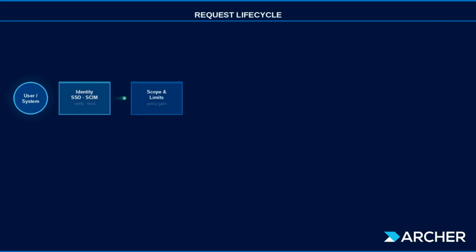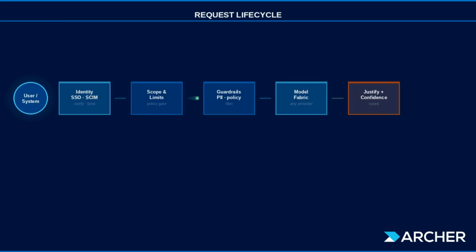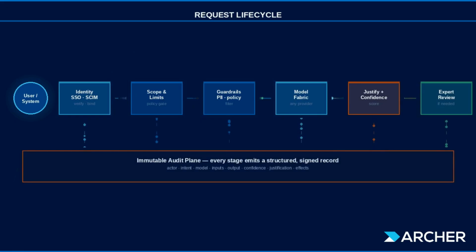The operators integrate natively with identity management systems. Configurable limits govern not just token usage but actions. Every output carries a calibrated confidence score on a consistent schema so reviewers compare apples to apples. And the model layer is abstracted. Organizations can swap or self-host foundation model providers without losing audit continuity. Each control gate in the request lifecycle, identity, scope, guardrails, model, justification, expert review, emits into a single immutable audit plane.